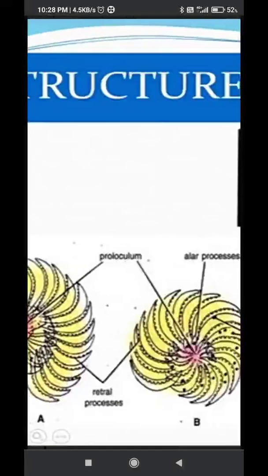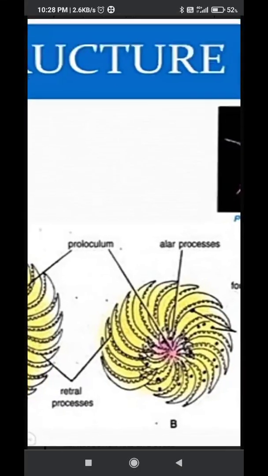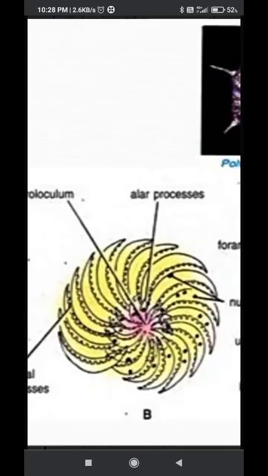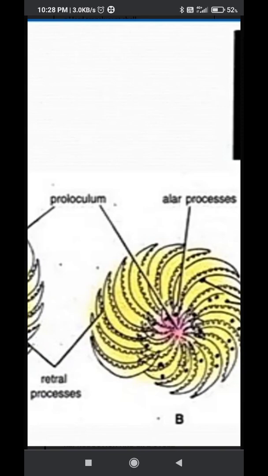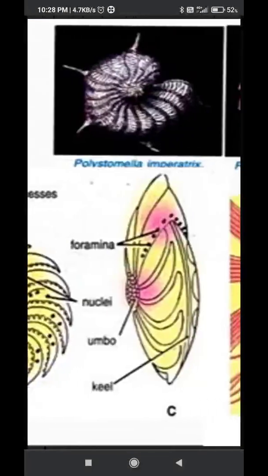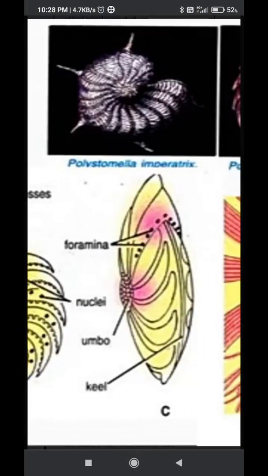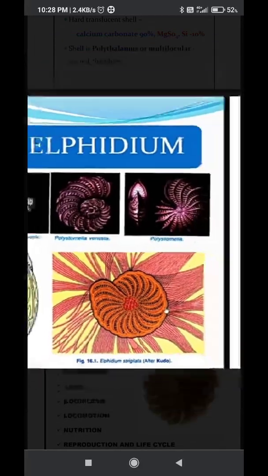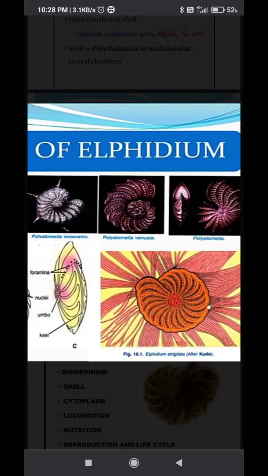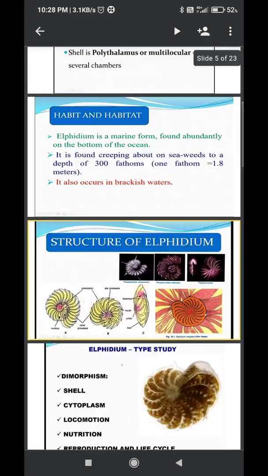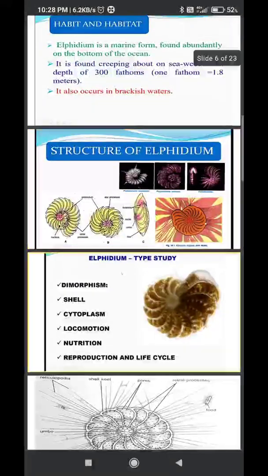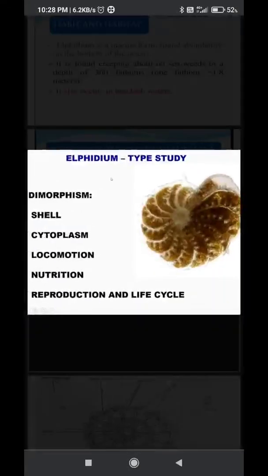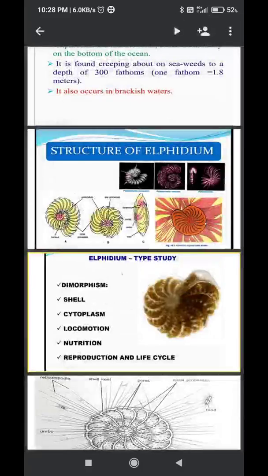And this is the megalospheric form. It has a number of nuclei, and proloculums are present in this also. This is a side view of Polystomella, and generally we observe this as Elphidium. So we are observing different diagrams. This is the structure of Elphidium, and now let us go to the Elphidium type study.